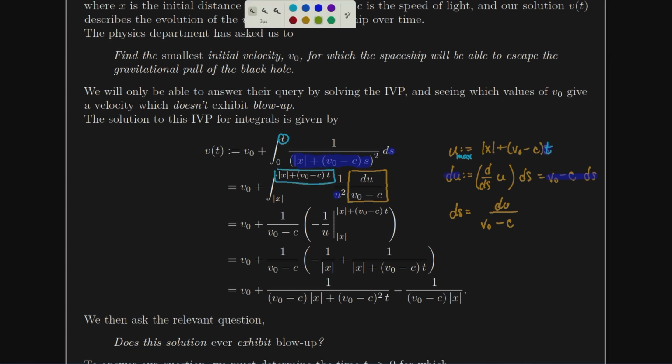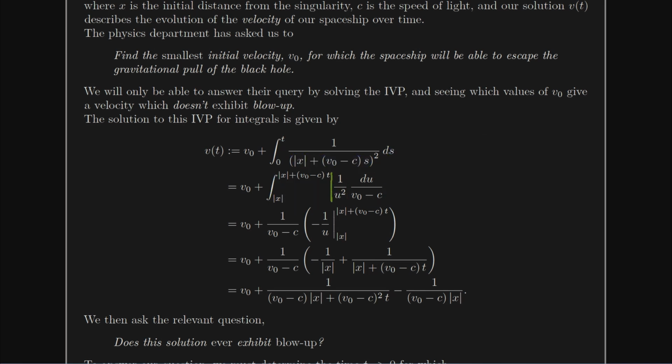And u min will occur at the lower bounds. If I plug a 0 in here, that term falls out and I just have absolute x. And so that's why I have absolute x there. So that's me going through the work of u sub, and then if I look at this 1 over u squared, that's u to the minus 2 power. So really I'm doing the power rule on that, which will be u to the minus 1 divided by negative 1, also known as negative 1 divided by u. So that's why I have a negative 1 divided by u as my antiderivative.